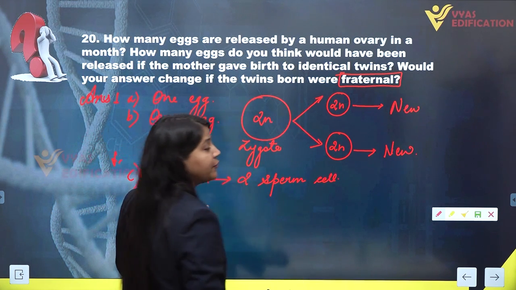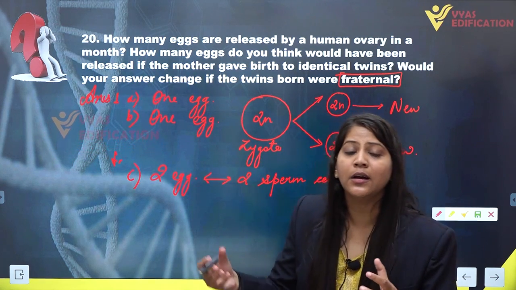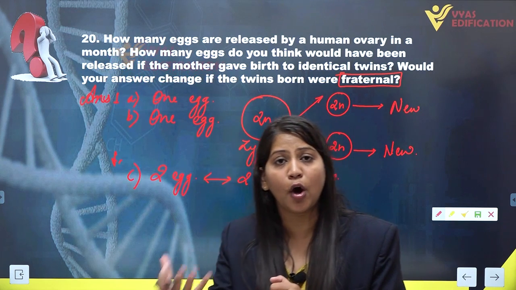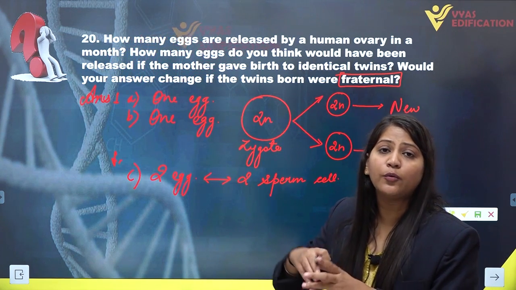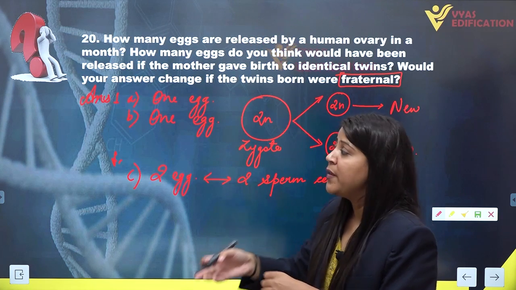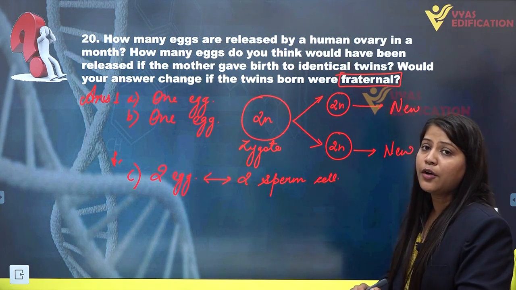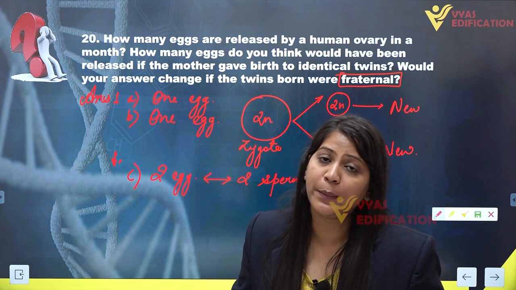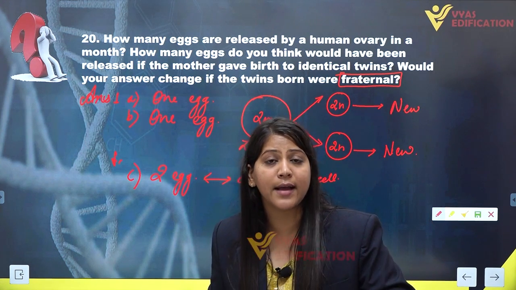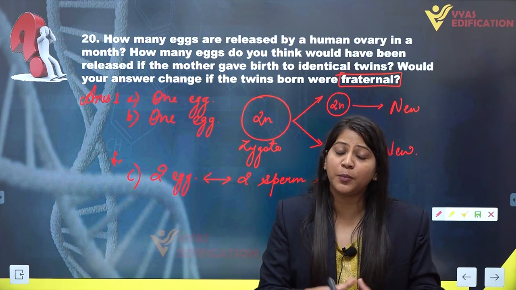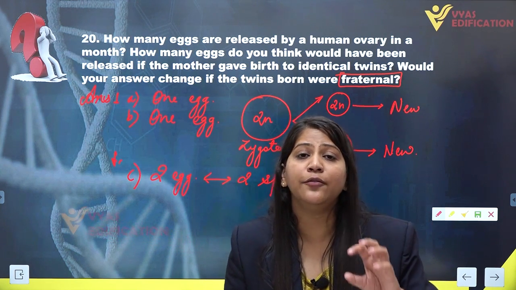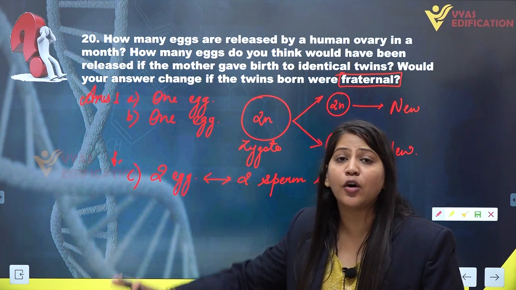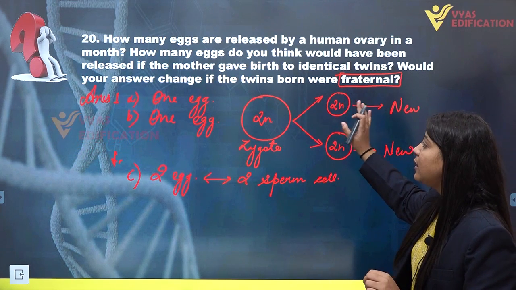As we know, the fusion of one male gamete and one female gamete results in the formation of a zygote, and the zygote will transform into a new individual. So in the case of non-identical or fraternal twins, what happens? Two eggs are released from the ovary into the fallopian tubes. Both eggs meet two separate sperms and fuse with them to form zygotes. There will be two zygotes formed in the case of fraternal twins.